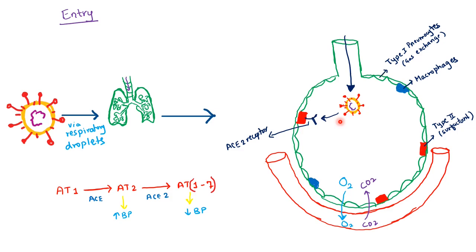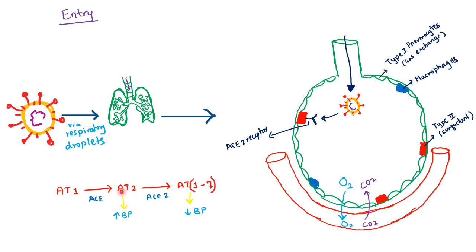As we had seen in the first slide, the receptor for coronavirus is the ACE2 receptor. These ACE2 receptors are present mainly on the type 2 pneumocytes. Before we go to the next slide, we need to remember that angiotensin 1 is converted to angiotensin 2 by angiotensin converting enzyme, which plays a major role in increasing the BP.